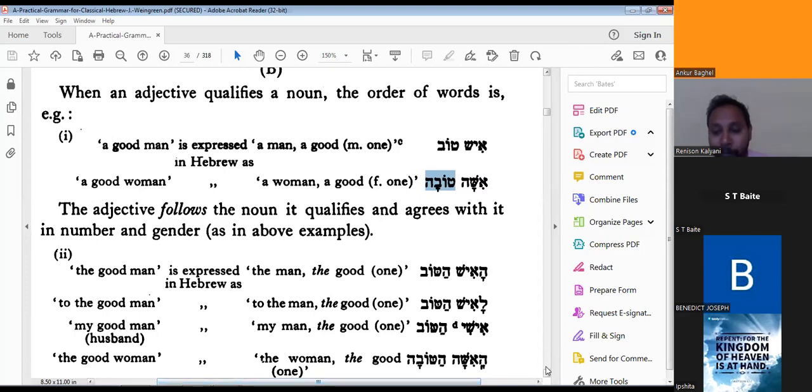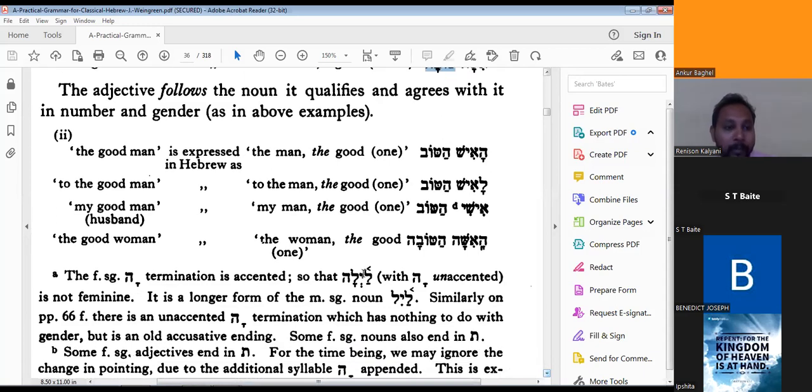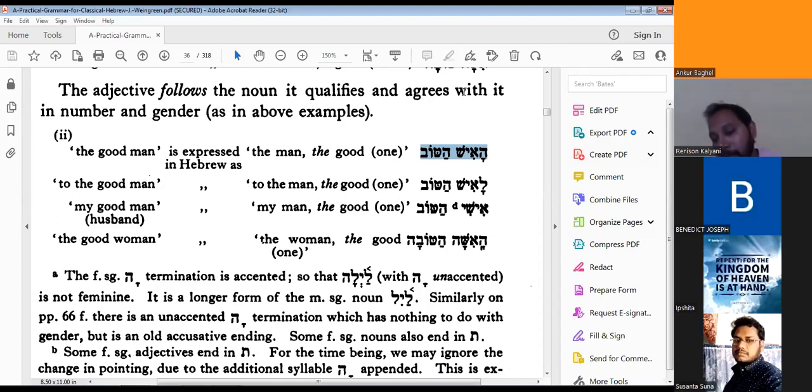Now let's see a few more examples so it will be understandable to you. For example, who will read this one? Come on, who will read this one? Osh. Not osh. How will you read? Almost, you are right, but there is a little change in pronunciation. Haish. Yes, right. Ha-ish.